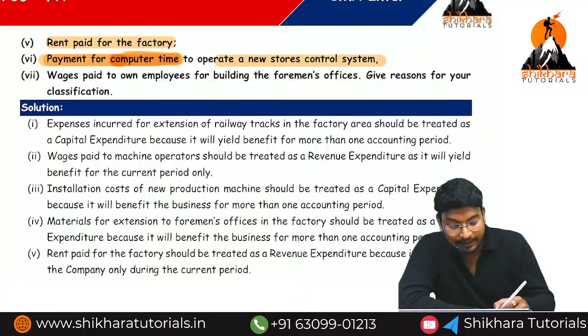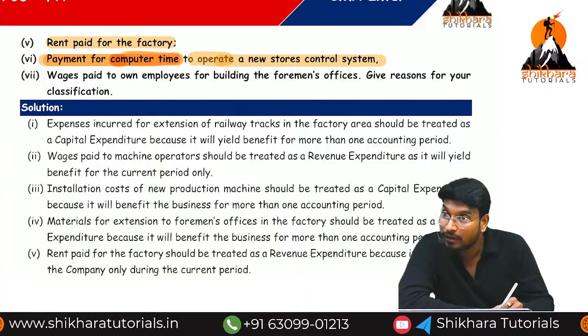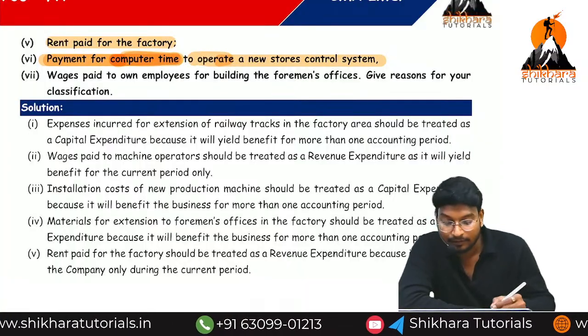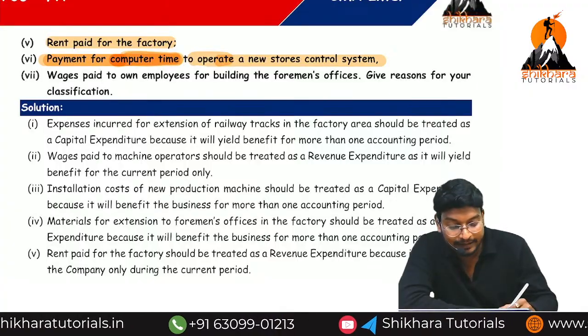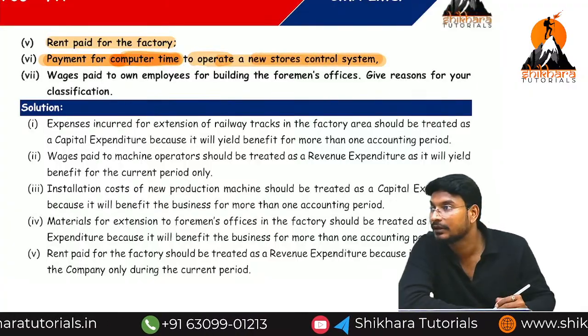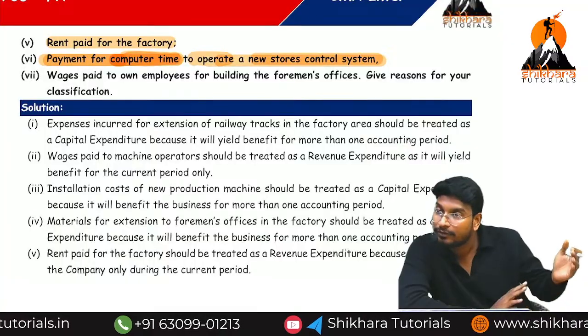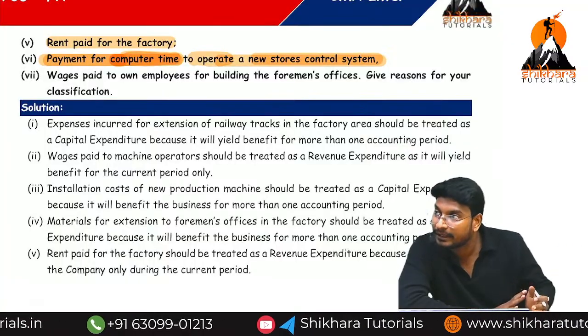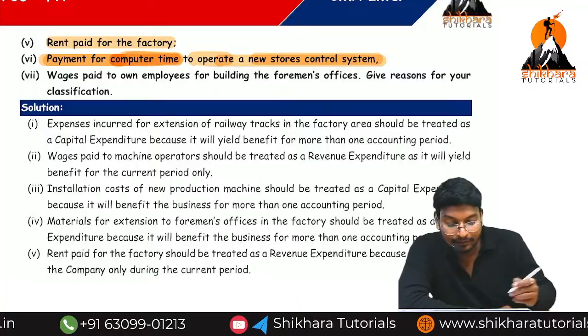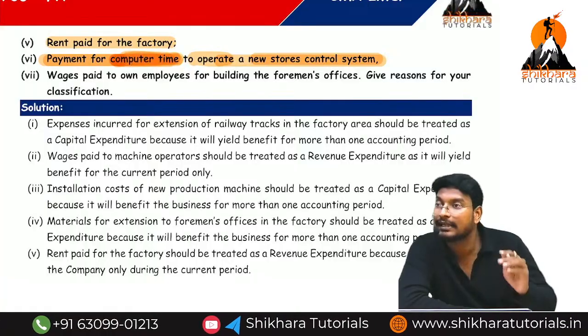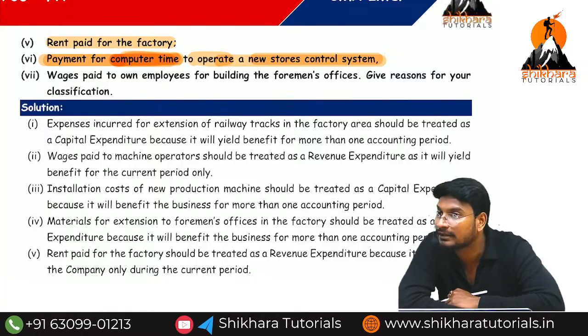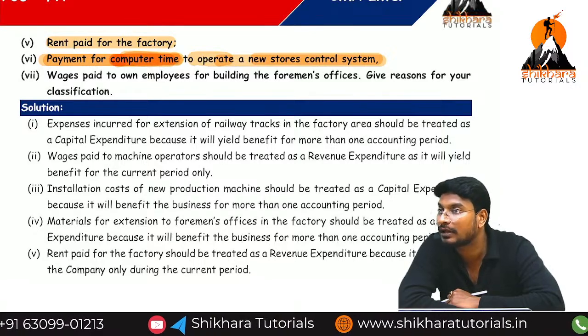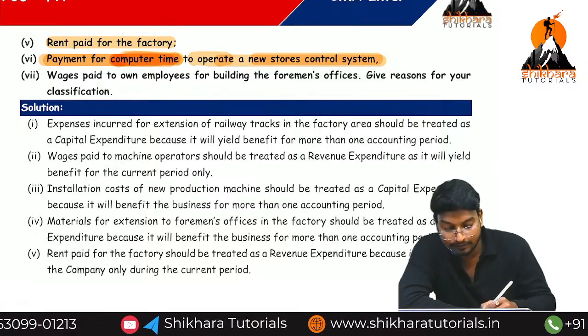Payment for computer time to operate. Operate means what? What are they operating? They are operating a new store control system. There is one control system. For that control system, we need one operator. For that operator, what are we paying? Computer time means salary. Normal salary payment is called revenue expenses.